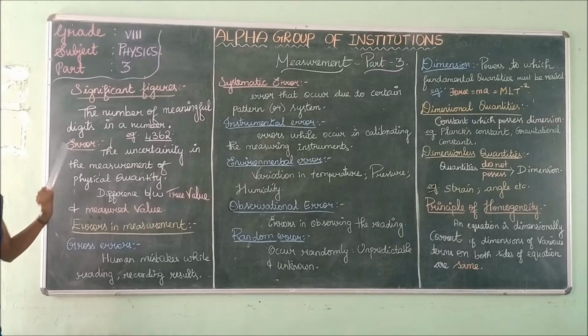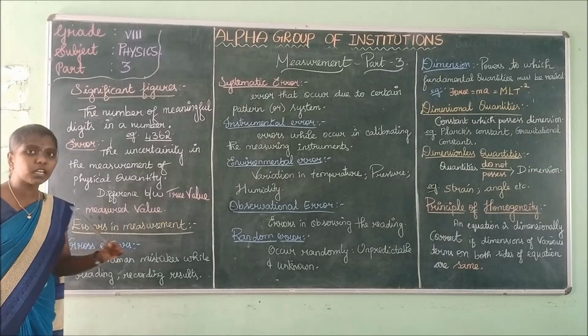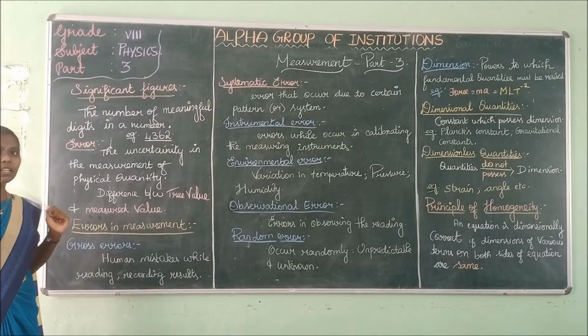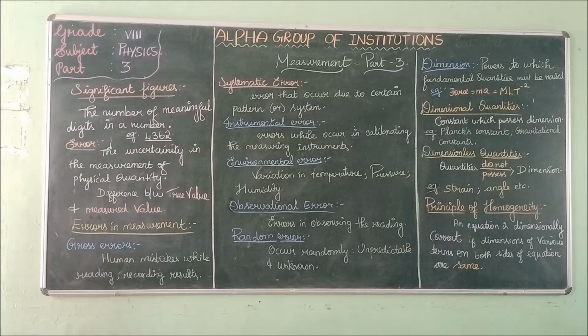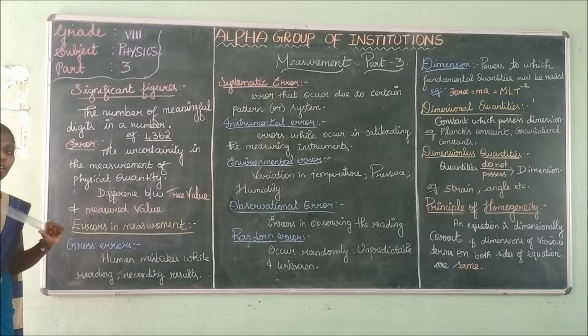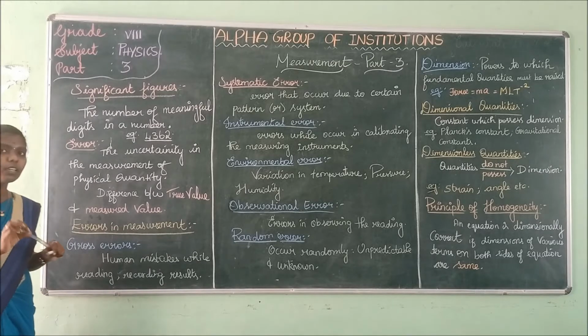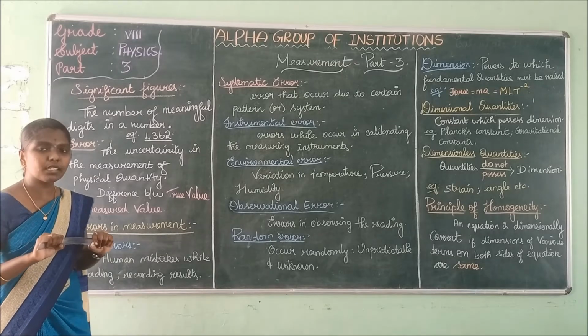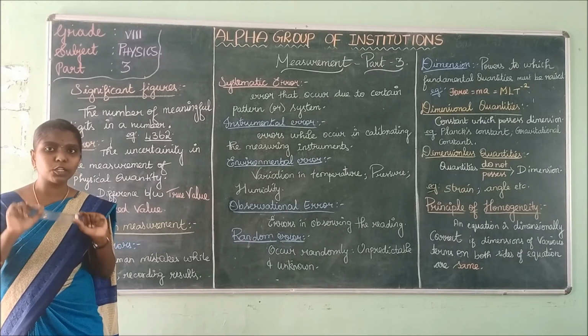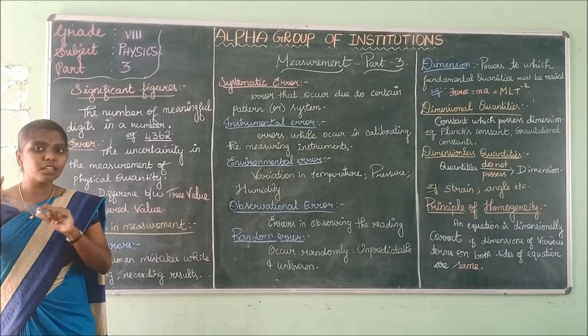Next topic which we are going to see is errors in measurement. What is an error? Error is the uncertainty in the measurement of a physical quantity. Error is the difference between the true value and the measured value.